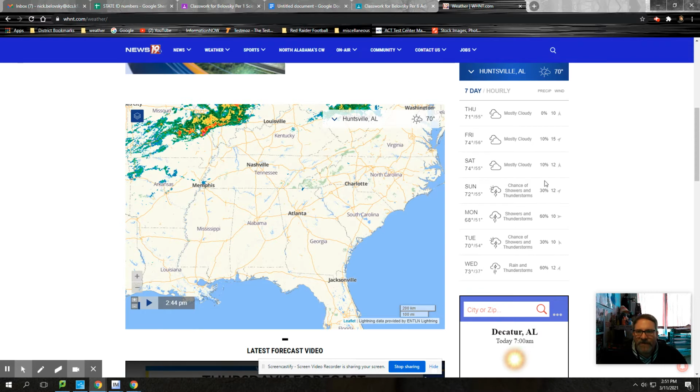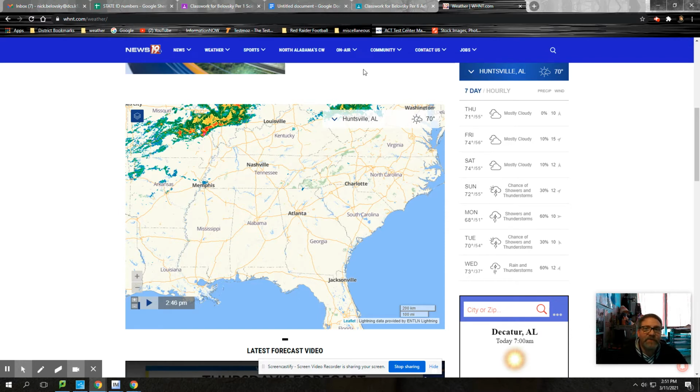But if you look, the rain chances go up through Monday of next week. Look right there. It says 60% chance of rain and thundershowers. So thunderstorms through next week. So probability is what are the chances of certain things happening? What is the likelihood that that's going to happen?